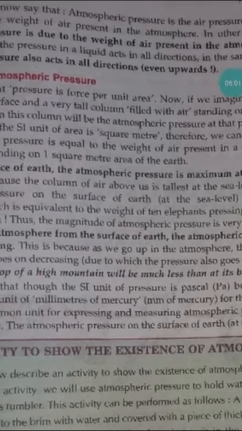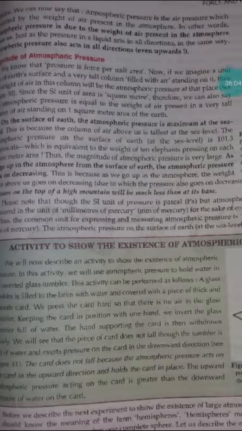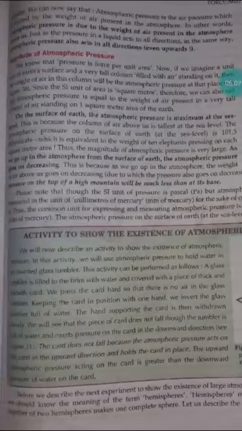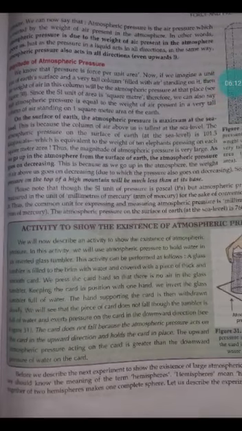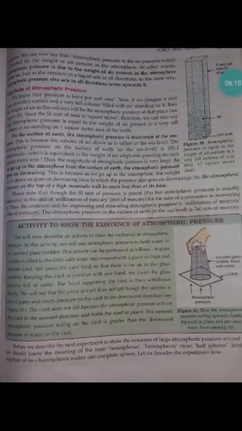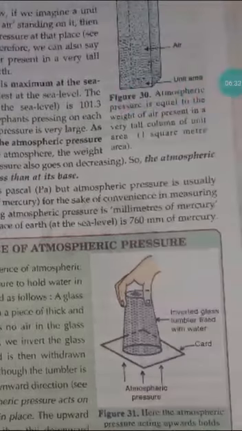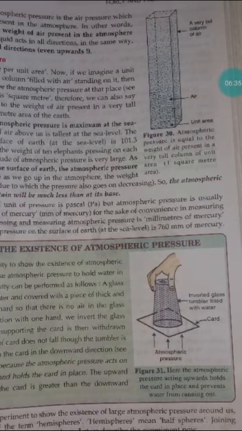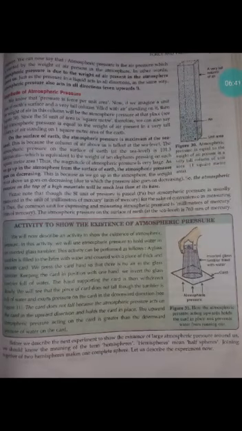Since we know the SI unit of pressure is pascal, but atmospheric pressure is usually measured in millimeters of mercury, for convenience in measuring it. Thus the common unit of expressing and measuring atmospheric pressure is millimeter of mercury. The atmospheric pressure on the surface of earth at sea level is 760 millimeters of mercury. It is the highest, 760 millimeters of mercury at sea level. Okay.